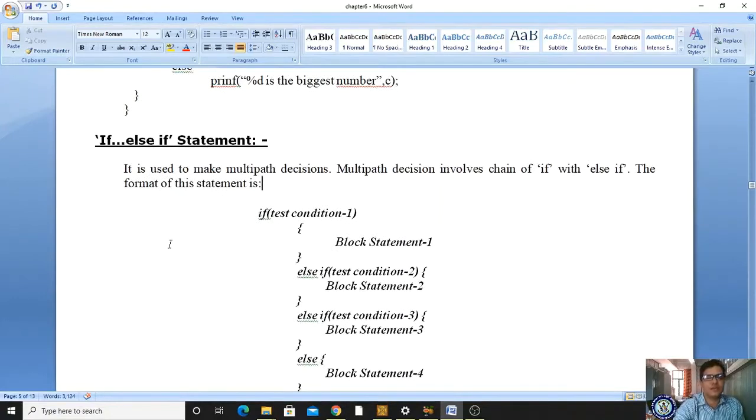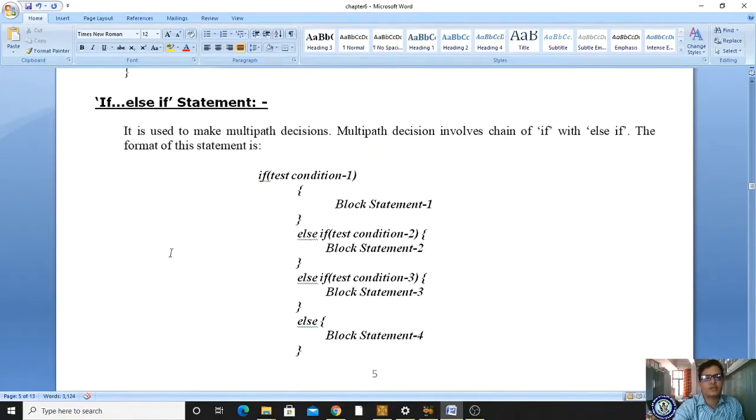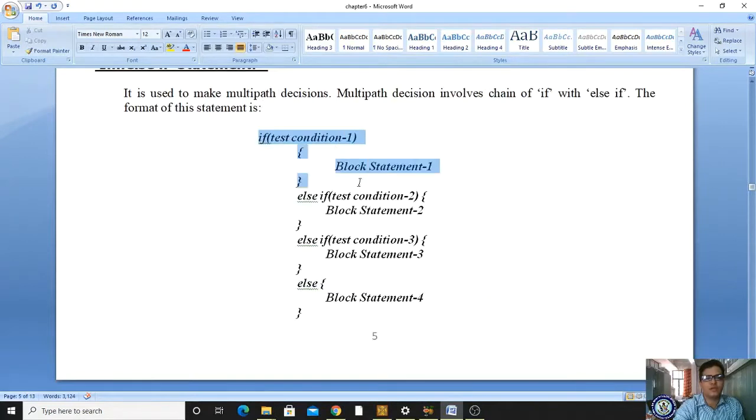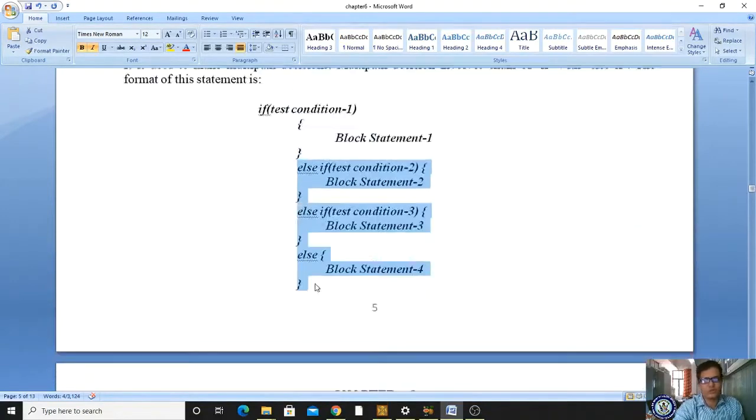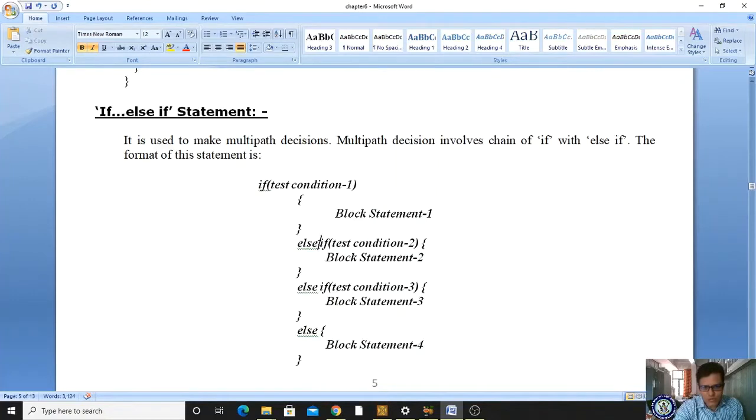Then we will see the syntax. What is the syntax? If test condition: if this condition is true, this statement will execute and it will skip all the rest of the statements. If the condition is false, it will come once again here, to the else followed by if, and it checks the condition. If this condition is true, this will be executed and skips the rest of the statements. If this statement is also false, the control comes here and this condition will be checked. If the condition is true, this statement will be evaluated.